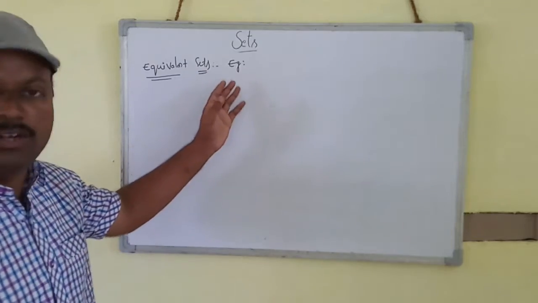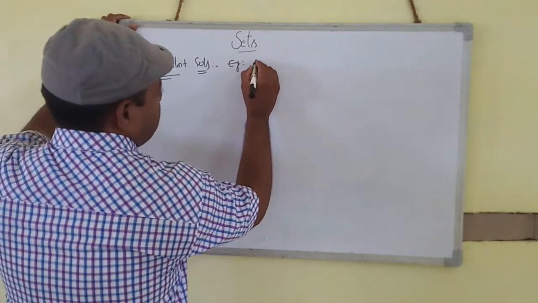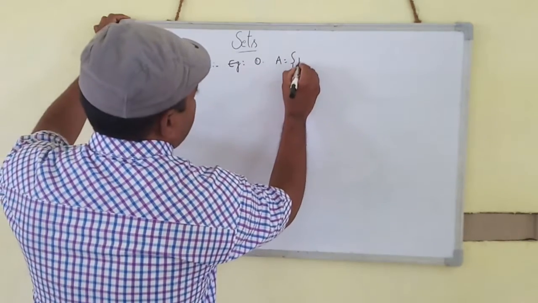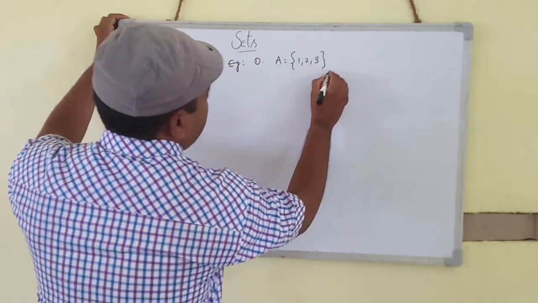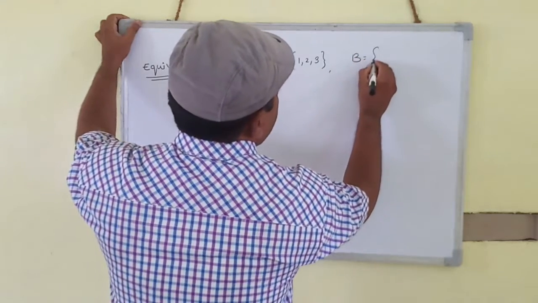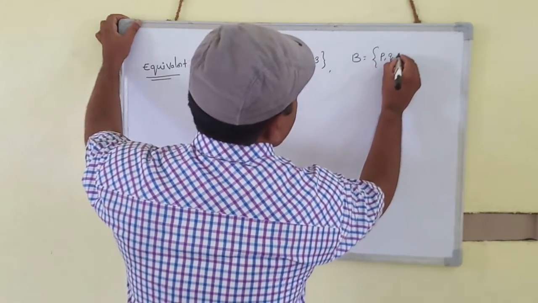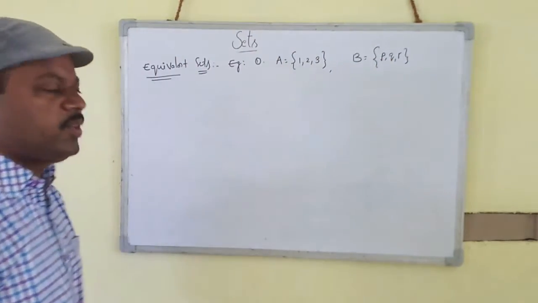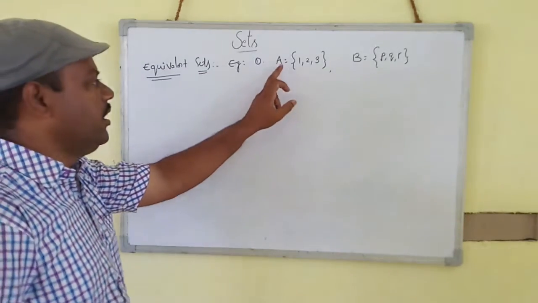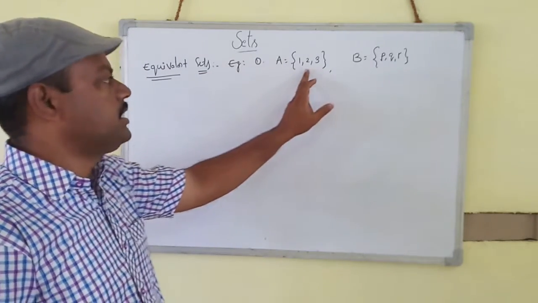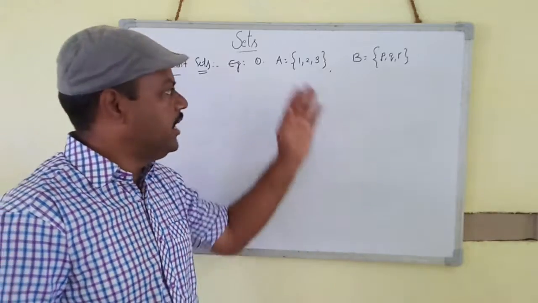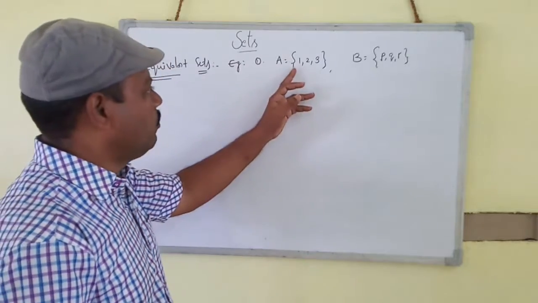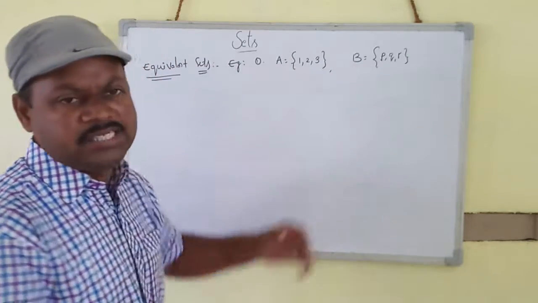Take two sets, for example: A is equal to set of 1, 2, 3, B is equal to set of p, q, r. Equivalent sets means the same cardinal number, but the elements may be same or not same.